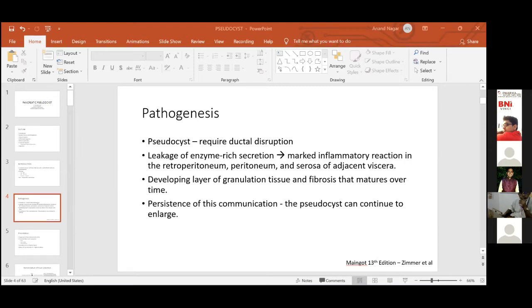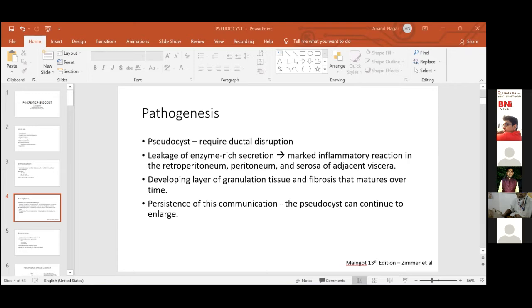Another less common presentation is a rupture, in which the pancreatic pseudocyst erodes into an adjacent organ. This can herald in the form of an internal fistulization. If it's in the GI lumen, there is a high likelihood of hemorrhage. If it is into the peritoneal cavity, this is an acute abdomen that presents with peritonitis, and this patient has pancreatic ascites.